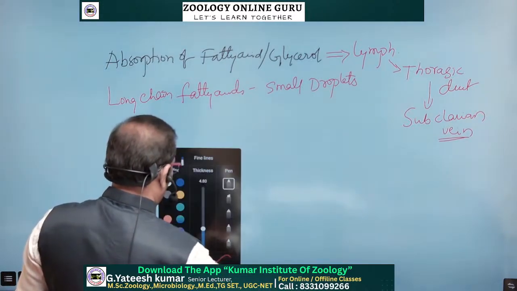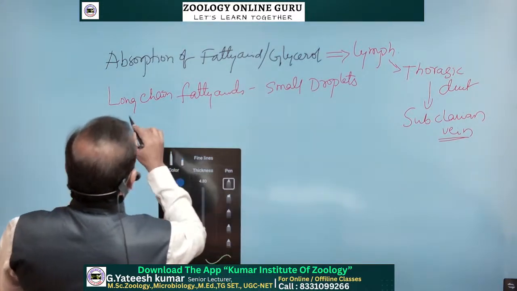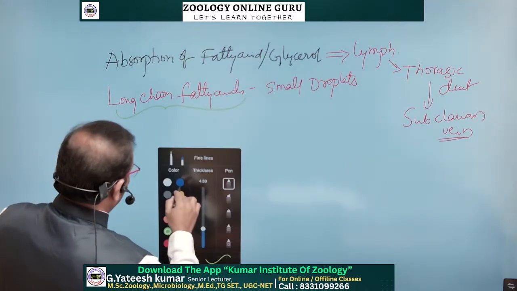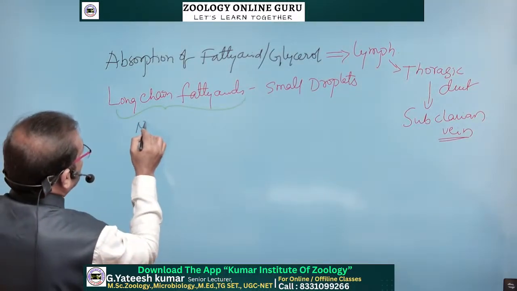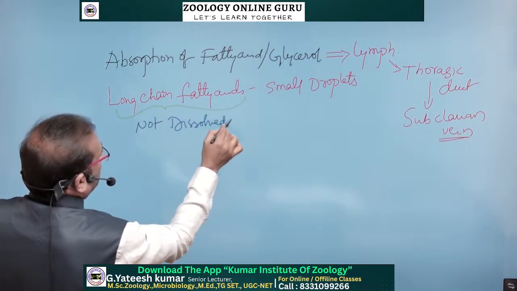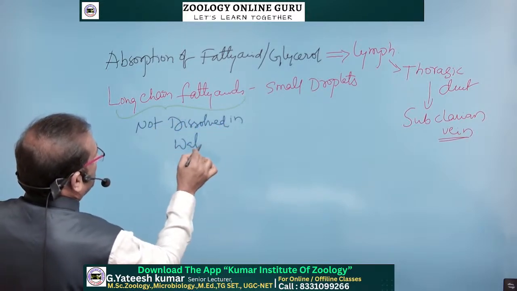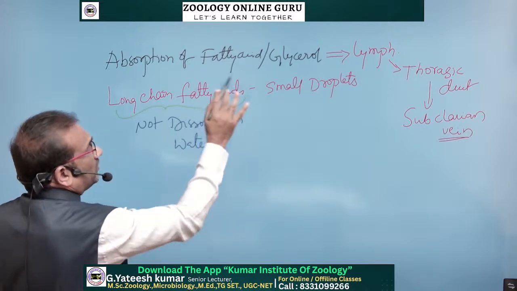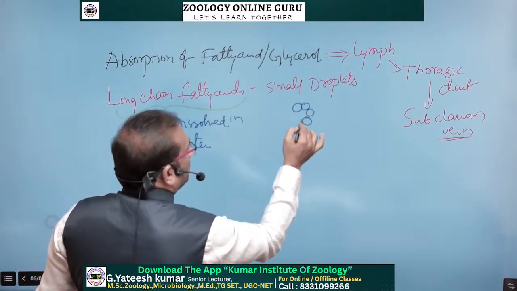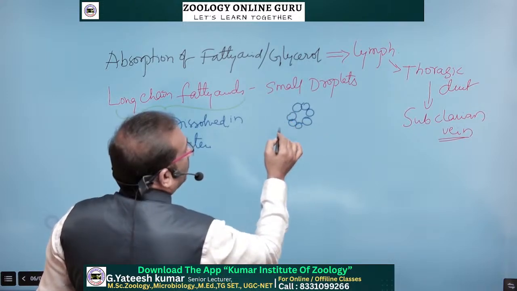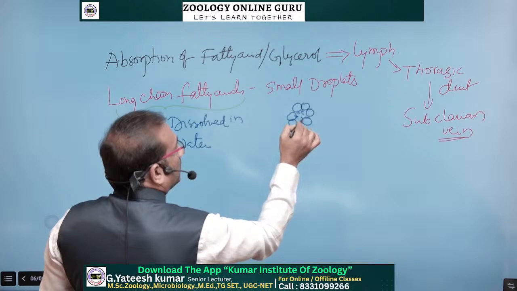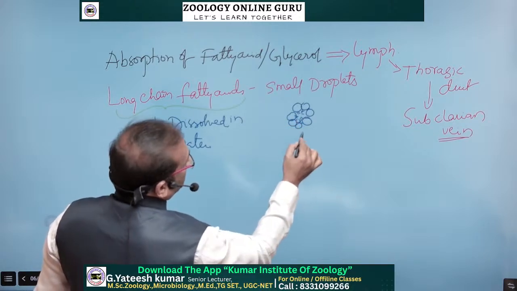These fatty acids are not dissolved in water, so they convert into small droplets, and the small droplets are then mixed in the water, and they are converted into micelles.